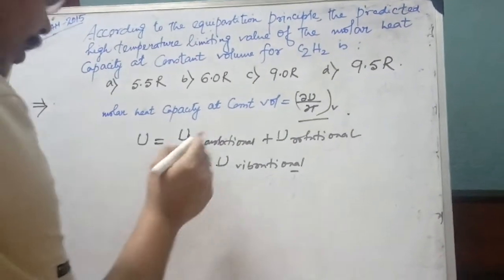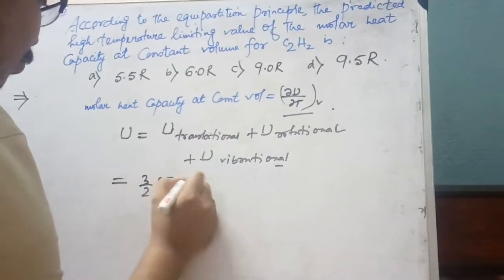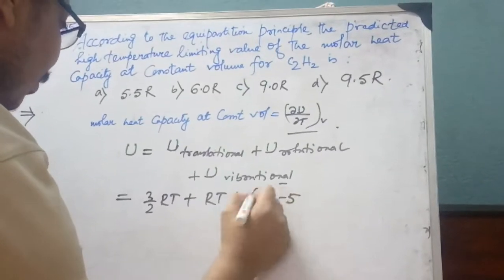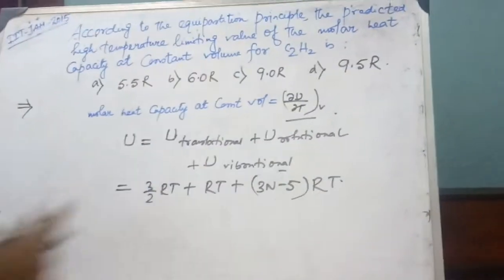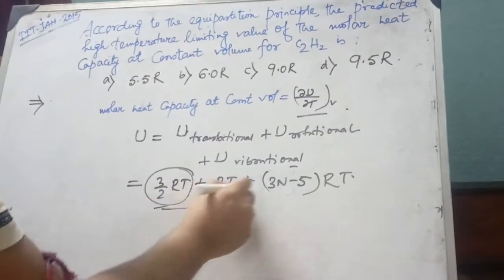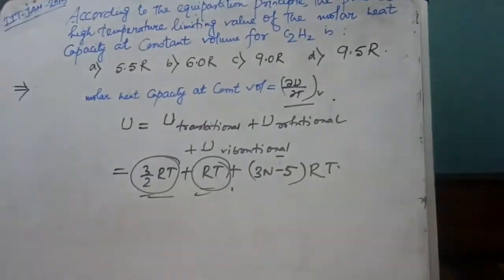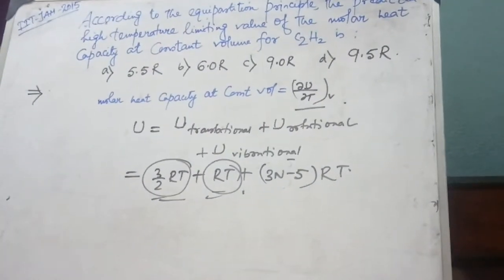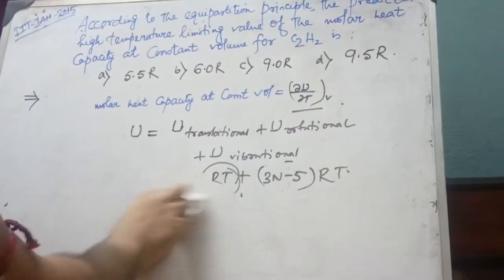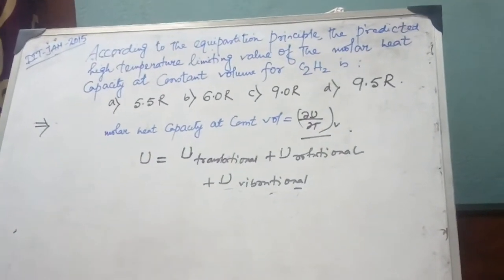So U equal to U translational, that is 3 by 2 RT, U rotational RT, plus U vibrational, 3n minus 5 into RT. Now the question may appear: how can we calculate? Otherwise we have to memorize, but that is not the process. We must calculate. So this can be calculated from the partition function.